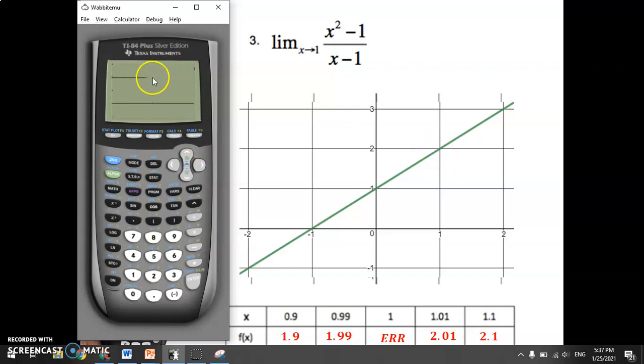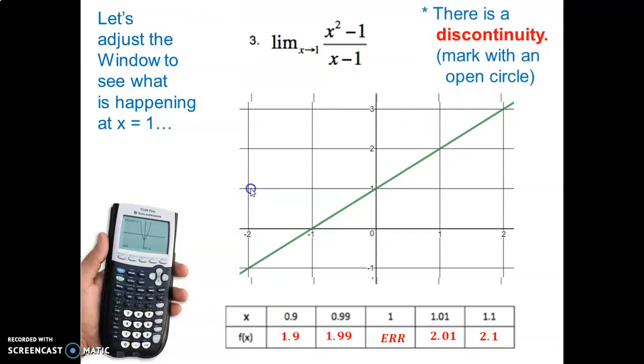So now we're zoomed way in on the line. So there's that line, and look, there's a hole. You can clearly see there's a hole right in the middle here. So there is a hole there at x equals 1. That's really interesting to see. So there is a discontinuity. We can mark it like this, but the limit still exists. The limit is still 2, because as you approach from either side, it's approaching 2. Even though it doesn't work at that point in particular, it's still approaching 2 from either side, so the limit exists.